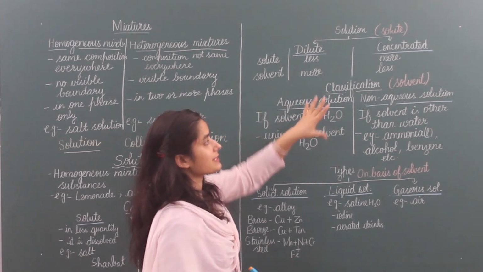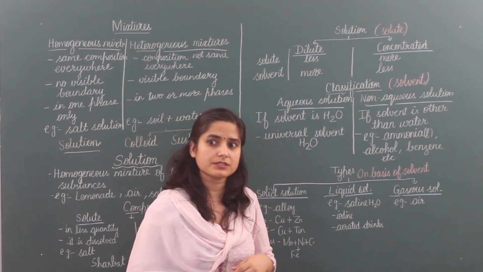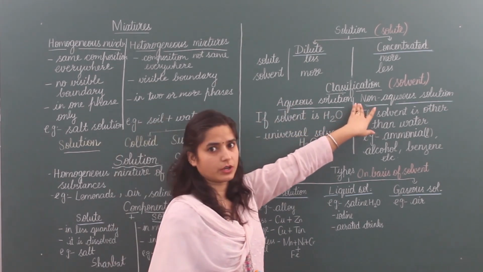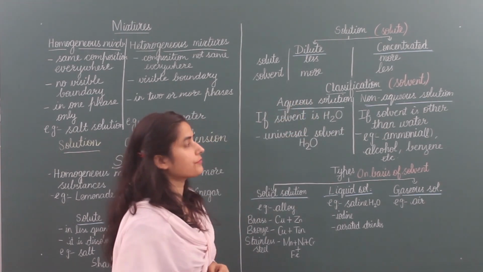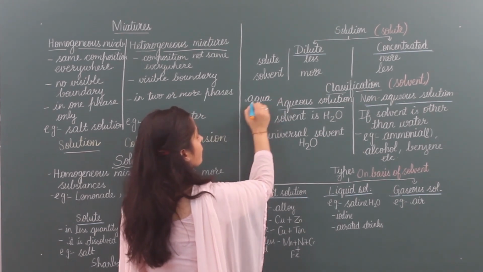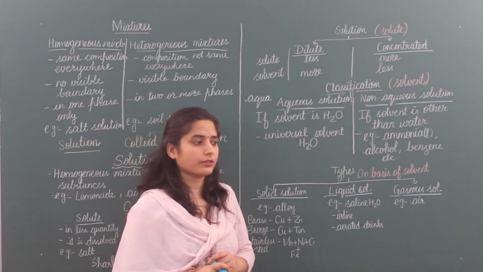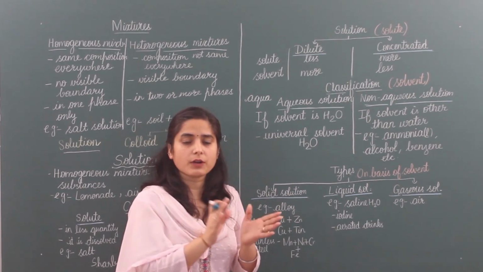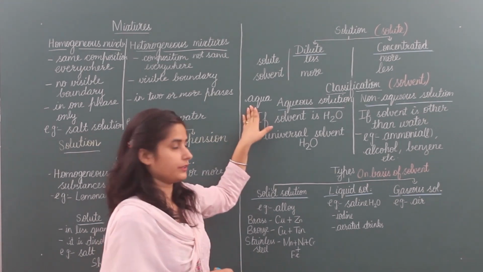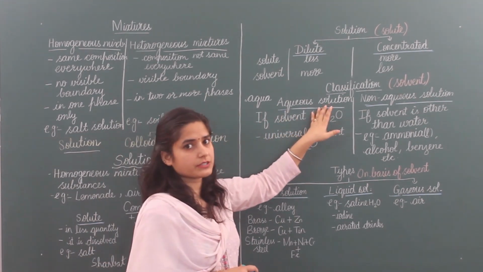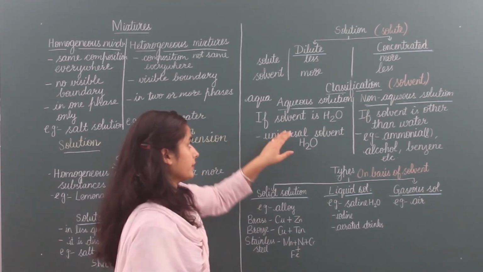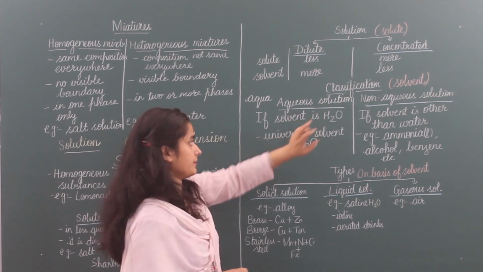Okay. Now the next classification is based on solvent. Which type of solvent are we taking? Aqueous solution and non-aqueous solution. Aqueous is made from the word aqua. Aqua is used for water. At home you are using Aquaguard. Aqua means water, guard means guarding it. So the word aqua is used for water. Aqueous solutions are those solutions in which the solvent is water. Always we add something in water. So these are aqueous solutions.